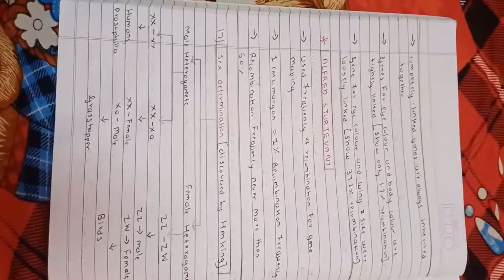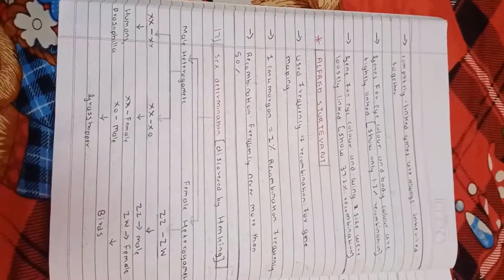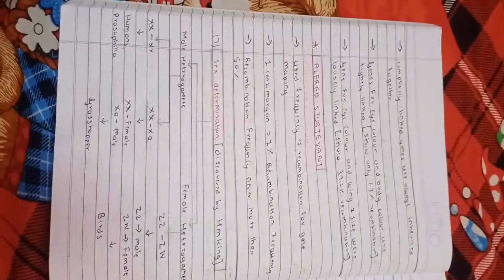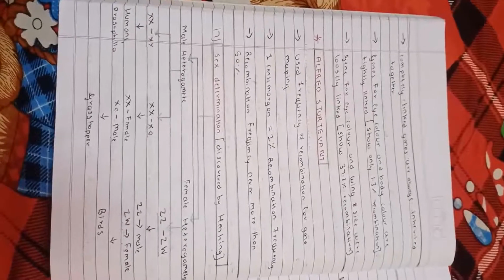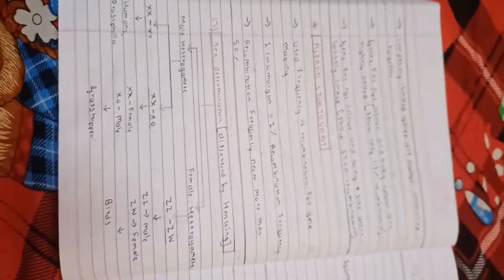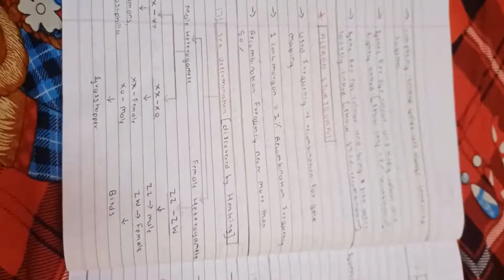Alfred Sturtevant, he is a student of Morgan. He discovered gene mapping, using the frequency of recombination for gene mapping. 1 centimorgan equals 1% recombination frequency. Recombination frequency is never more than 50%, as given in the NCERT.